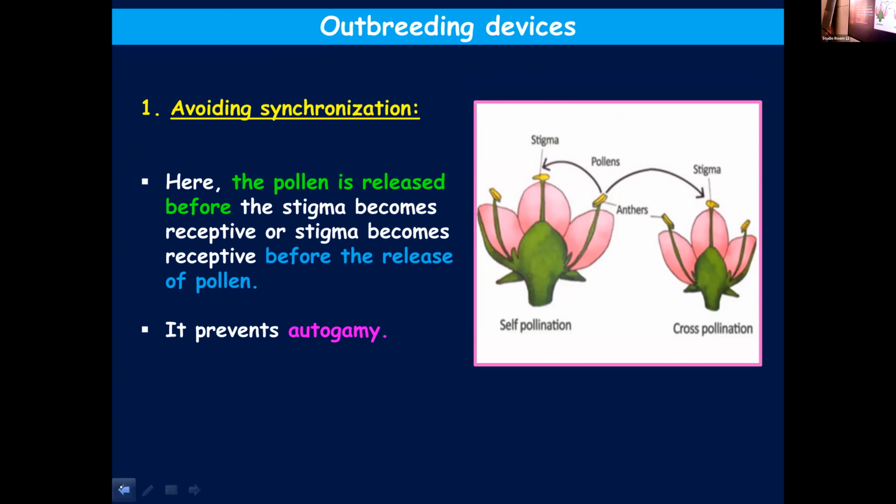Once again, I will repeat, two events are there: pollen release and stigma receptivity. Either pollen will be released before the stigma is getting receptive, or the stigma becomes receptive and later the pollen release will take place. Anyhow, in both cases, both events will not be taking place at the same time. No synchronization between stigma receptivity and pollen release. This will help in avoiding autogamy and promoting cross-pollination.